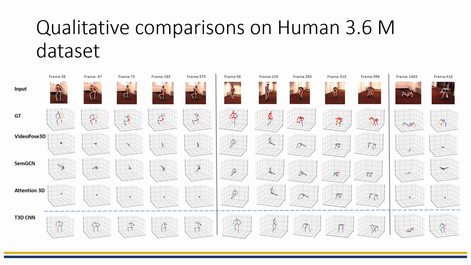Here is a qualitative comparison on Human3.6M dataset with existing state-of-the-art methods. On the left, only 3 random joints are available. In the middle, upper body joints are available, such as knee and ankle joints are missing. And on the right, 2 frames with high error are shown, with only 1 joint available. That shows our proposed T3D CNN is performing quite well as compared to the existing state-of-the-art methods.